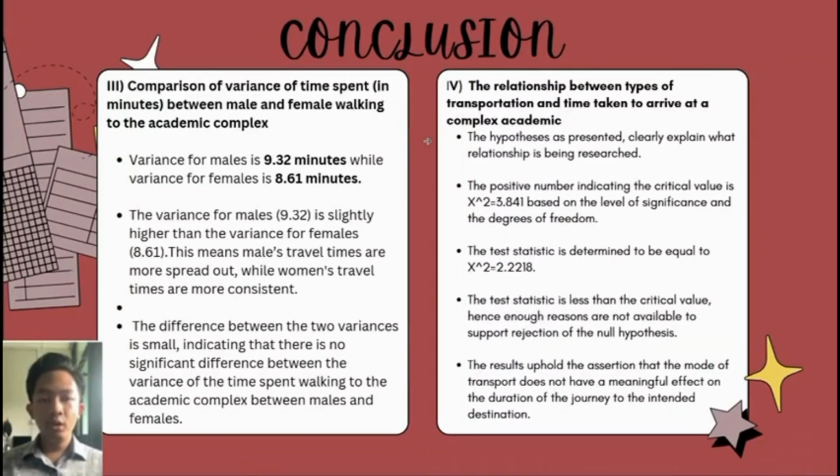The conclusion for objective 4 is that the hypotheses are presented clearly to explain what relationship is being researched. The critical value is chi-square equal to 3.841 based on the level of significance and the degrees of freedom. The test statistic is determined to be chi-square equal to 2.22 at 1 degree of freedom. The test statistic is less than the critical value, hence there are not enough reasons to support rejection of the null hypothesis. The result upholds the assertion that the mode of transport does not have a meaningful effect on the duration of the journey to the intended destination.